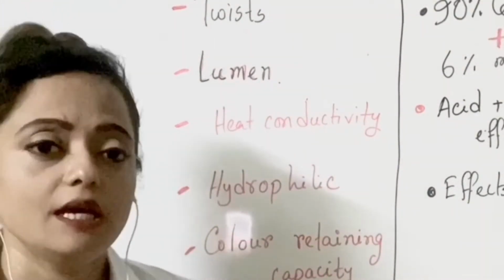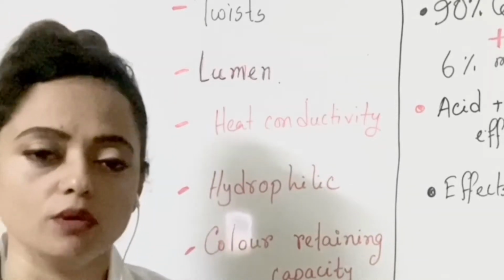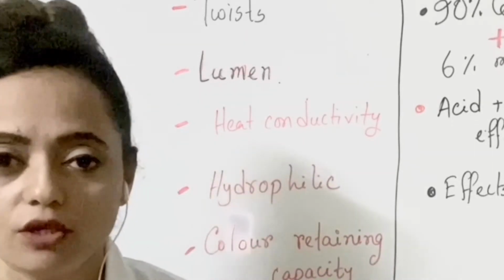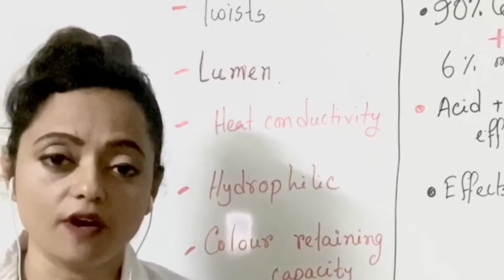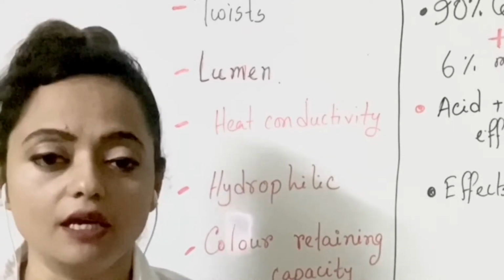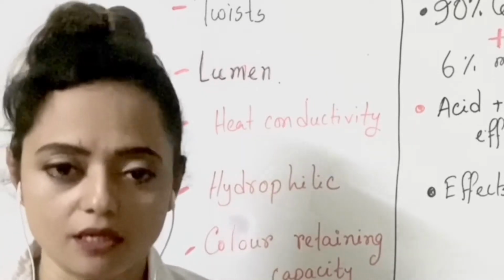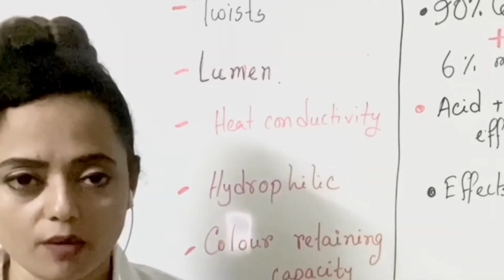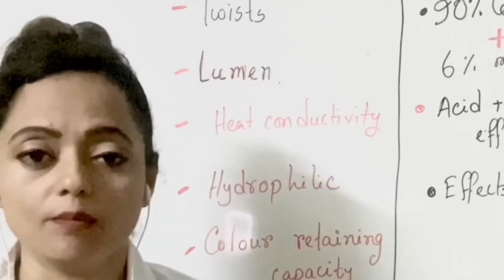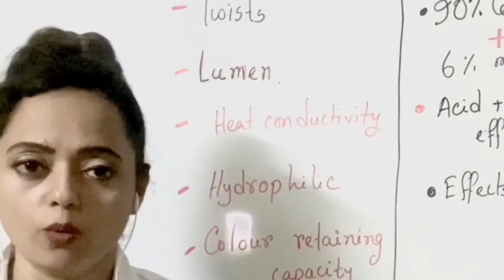What is lumen? Inside the fiber, microscopically, there are flat lumens; they are tubular, but their structure is flattened. You already know what heat conductivity is. Yes, cotton fiber is a good conductor of heat. It can pass the internal body temperature outside the body to the environment, and it can also absorb the temperature from the environment to the body. That's why we feel comfortable wearing these dresses.